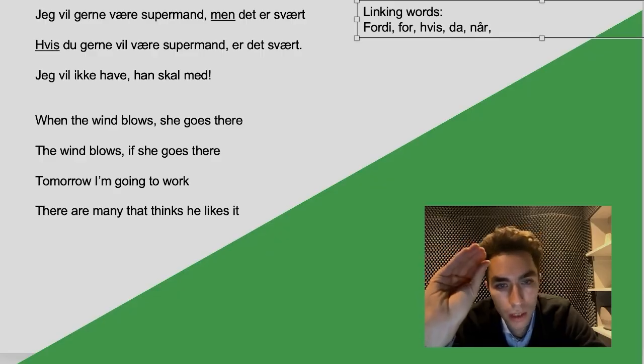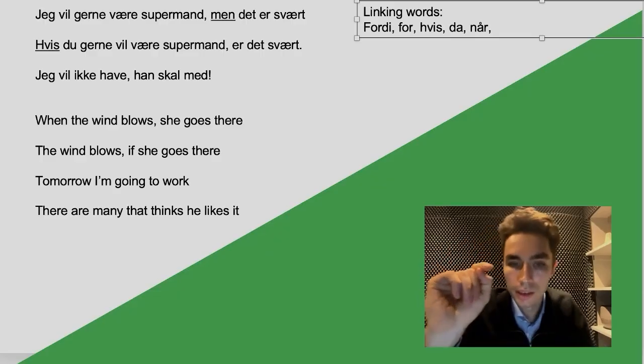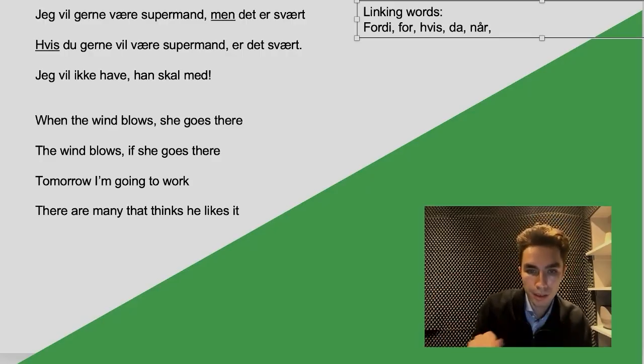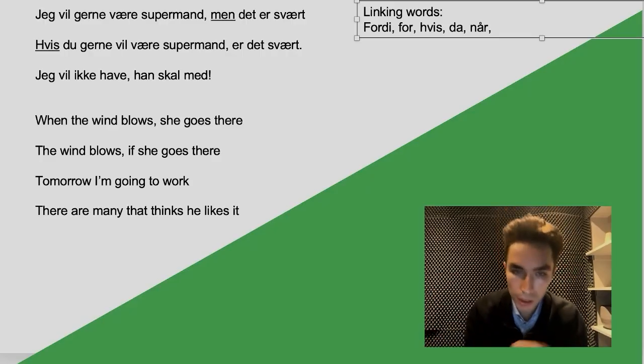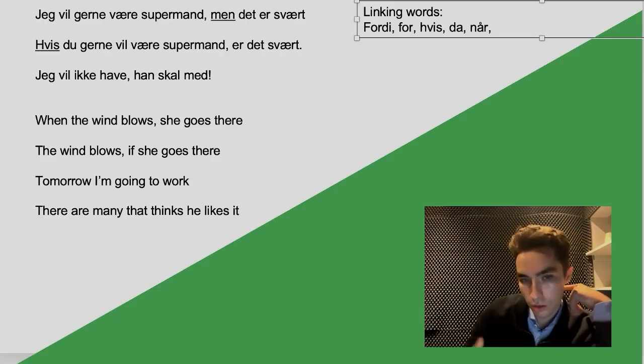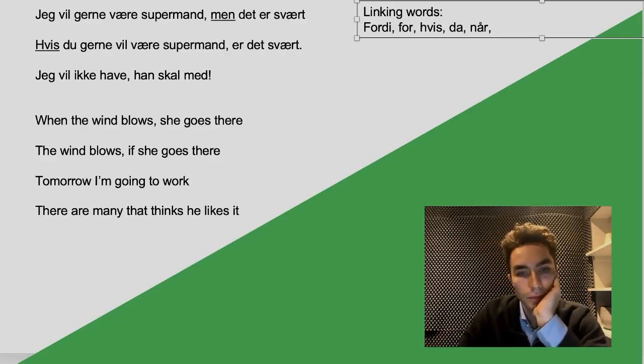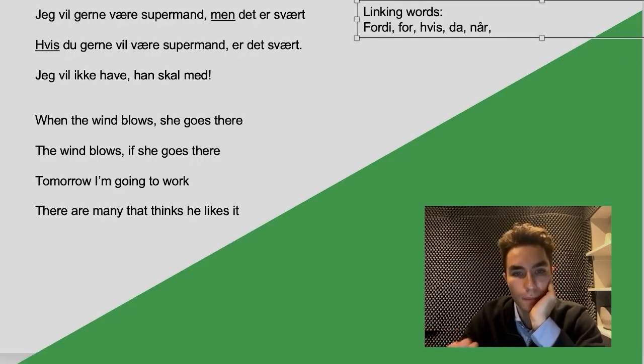The point here is that we have the linking word, of course, men after the comma. Jeg vil gerne være Superman. Men, but. It's probably one of the most powerful, of course, because it changes the sentence completely. I want to be Superman, but it is different. So after men, no inversion. Okay? No inversion because it cancels out the inversion.